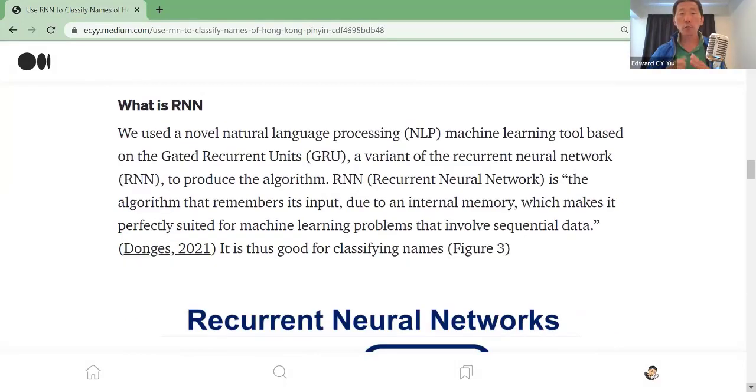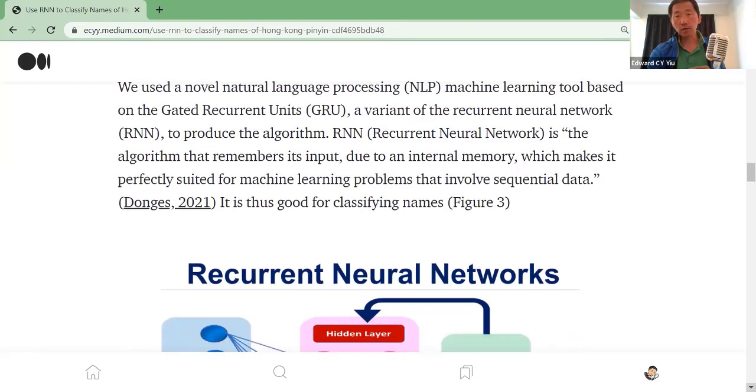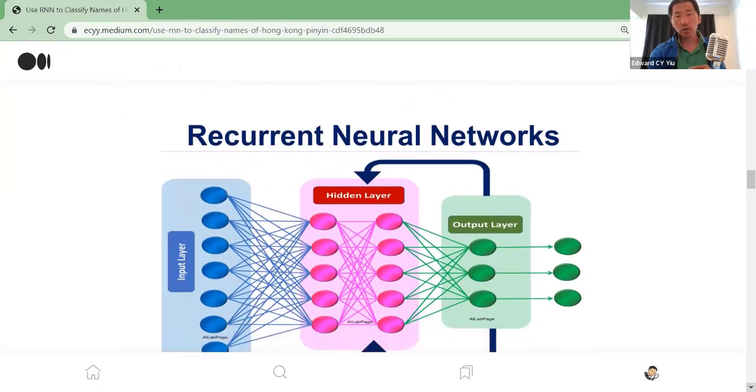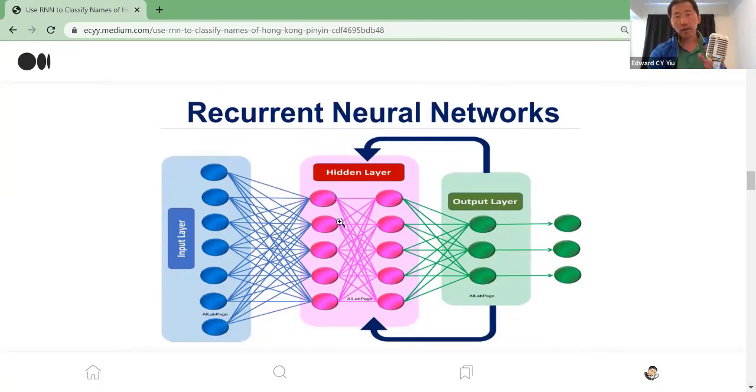What do we mean by RNN? It is a kind of machine learning tool based on the gated recurrent unit. Here the diagram shows you the example. Instead of learning from the input layer to the hidden layer to the output layer, you will find that it comes with a memory.